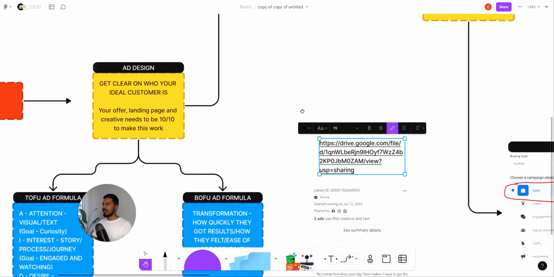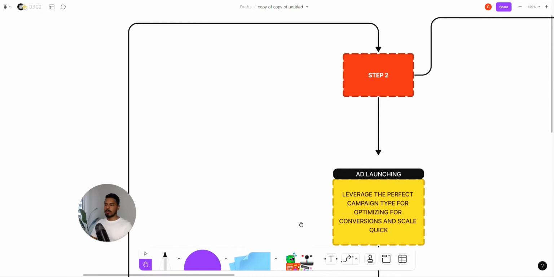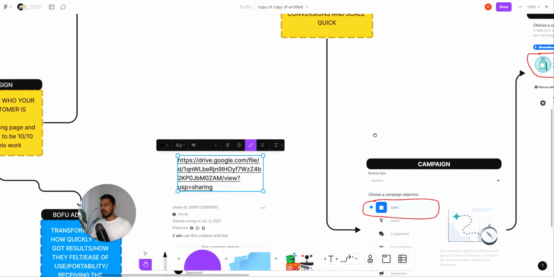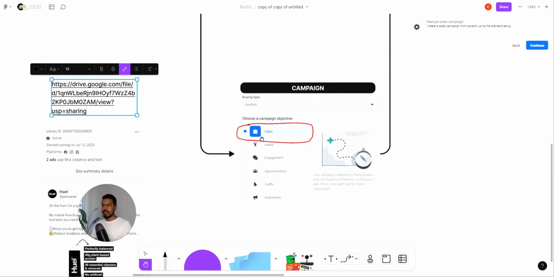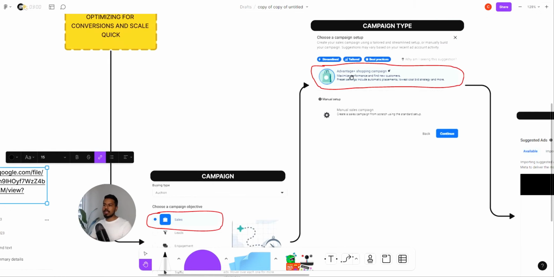So now, once the ad design is done, you'd quickly move ahead to step 2, which is ad launching. You need to leverage the best optimized campaign type to get conversions and scale quickly. The campaign objective that you'd need is sales, but most people get it wrong where they simply choose a manual sales campaign. You actually need to select an Advantage Plus campaign.